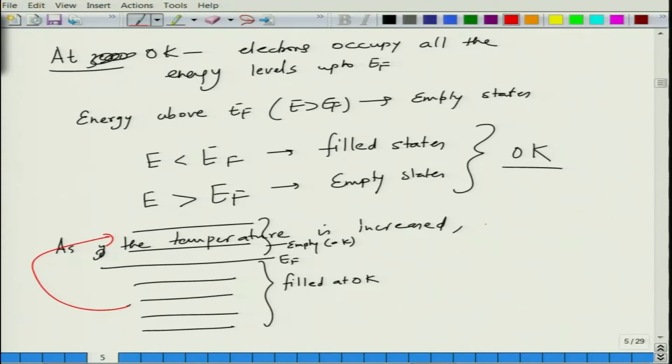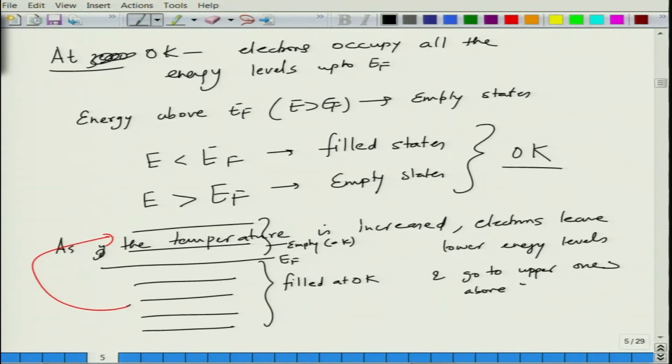So, as the temperature is increased, electrons leave lower energy levels and go to upper ones above EF. So, the question is, where do they leave first? Do they leave from here or do they leave from here?